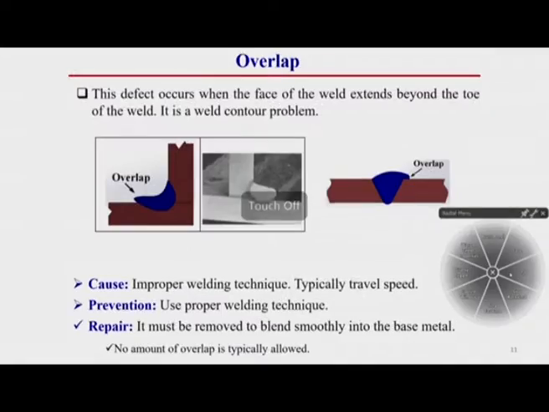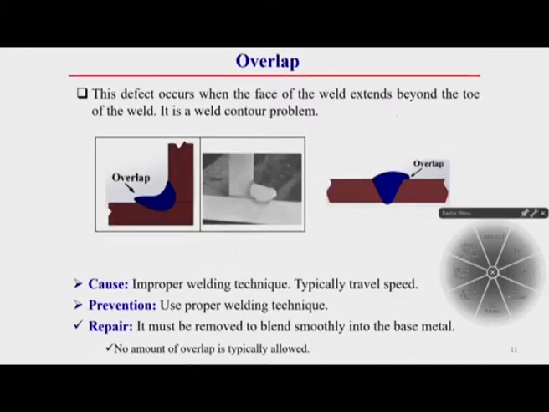Now, overlap. This defect occurs when the face of the weld extends beyond the toe of the weld. It is a weld contour problem, what I have already told you. This is also a weld bead geometry defect. Here you see this portion of welding which is extended out of the toe of the weld. So, this is not required actually.